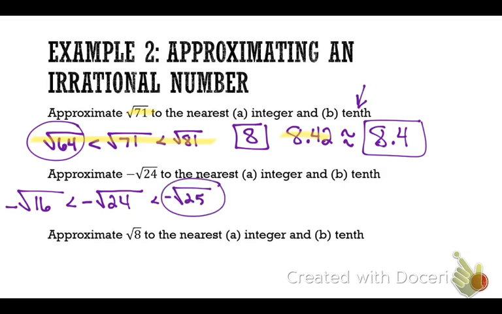So what do you think is going to be true about your decimal value if it's literally that close to a perfect square? It's going to be a pretty high decimal value, don't you think? If it's that close, what is the square root of 25? 5. So don't forget your negative. The square root of 25 is negative 5. So that is the one it is closest to. We approximated it now to the nearest integer. All right, now put the negative square root of 24 in your calculators.